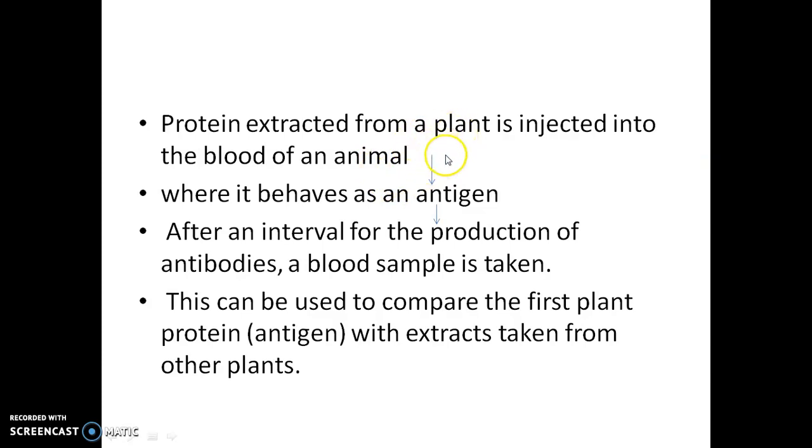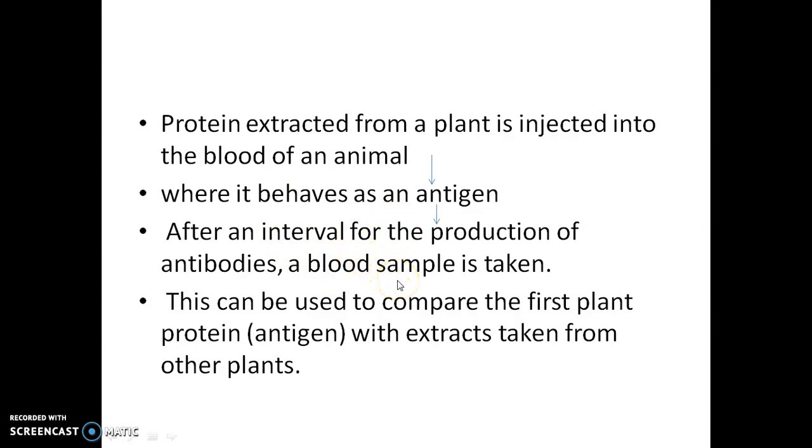When that foreign plant protein is injected in the animal, it behaves as an antigen, and in response to this antigen, the animal body produces certain antibodies, and those antibodies are collected by collecting a blood sample.